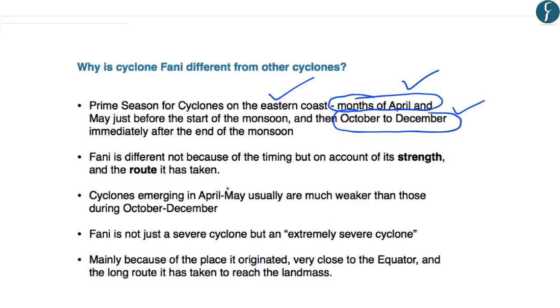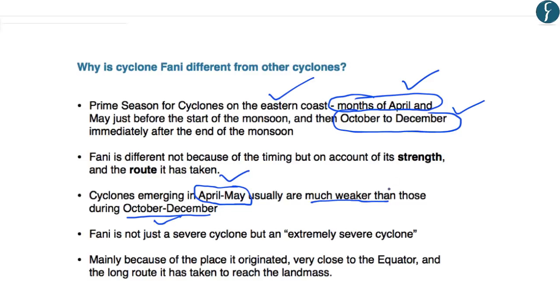Now the cyclones that form in April and May are normally weaker compared to the cyclones formed during October to December. The cyclones formed in October-December are intense and strong. Although cyclone Fani originated in the month of April, it is a strong cyclone, and that is why it is unique, an outlier.